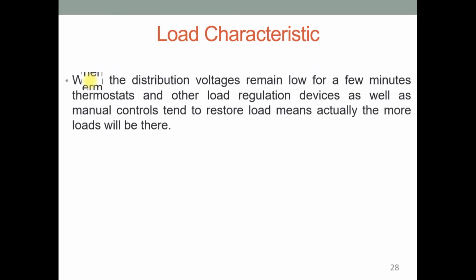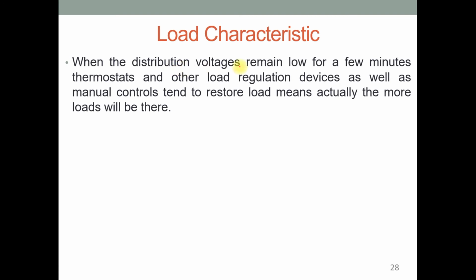Clear? Now next, when the distribution voltage remains low for a few minutes, thermostats and other load regulation devices as well as manual controls tend to restore the load, meaning actually more load will be there. That means when the voltage magnitudes remain low, these load regulation devices come into the picture.